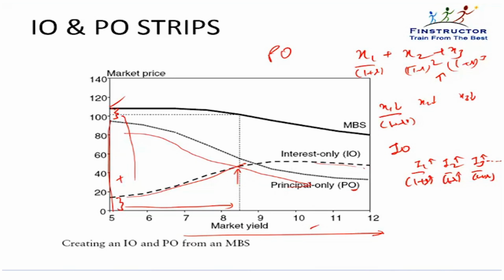At any point in time, the value of the MBS will be equal to the value of the principal only strip plus the value of the interest only strip. The MBS itself exhibits negative convexity. That is, as interest rates go up, value of the MBS comes down. As interest rates go down, value doesn't go up like a regular bond. It shows negative convexity like a callable bond because people can prepay. Lower rates, they will refinance. They will not let you enjoy that high rate.